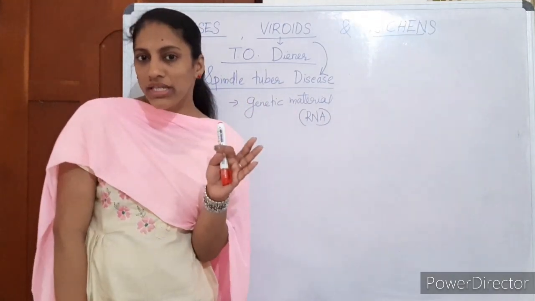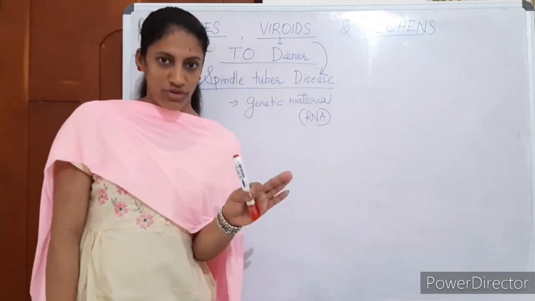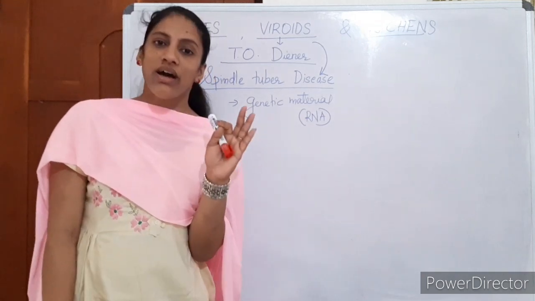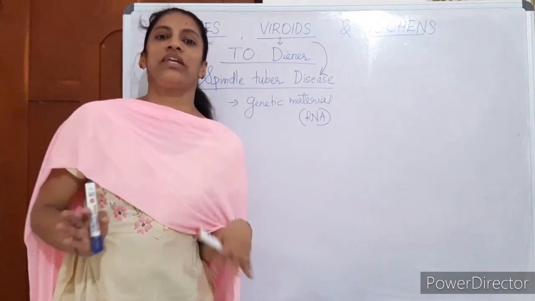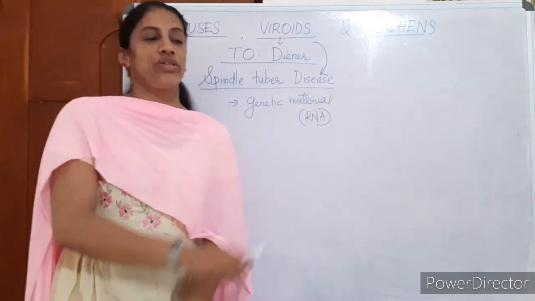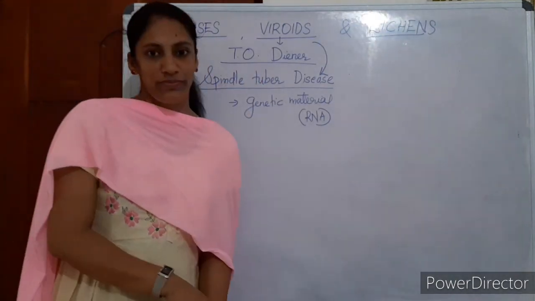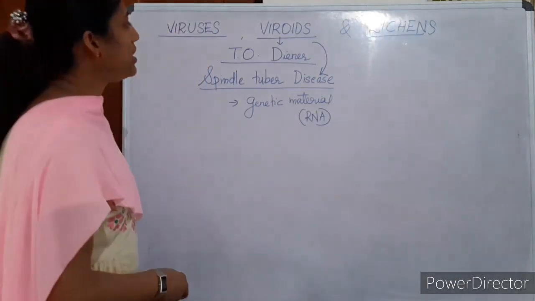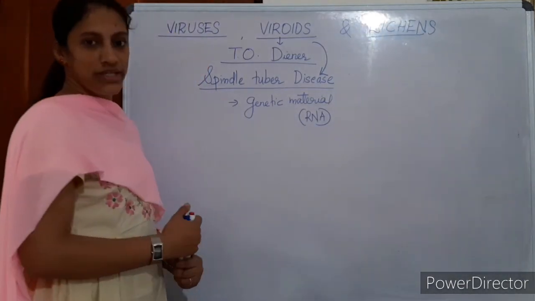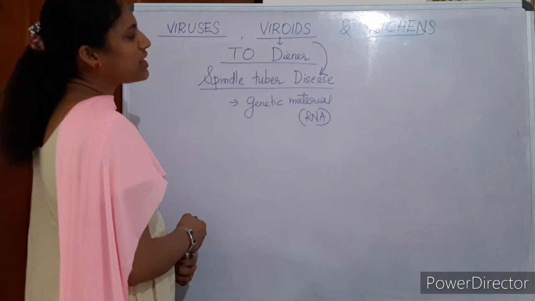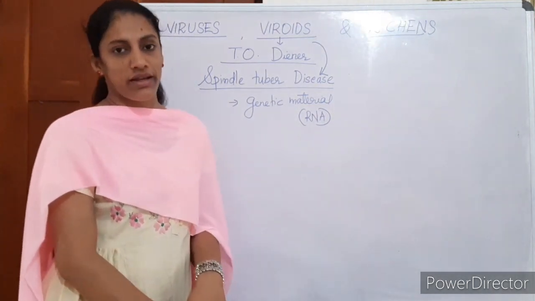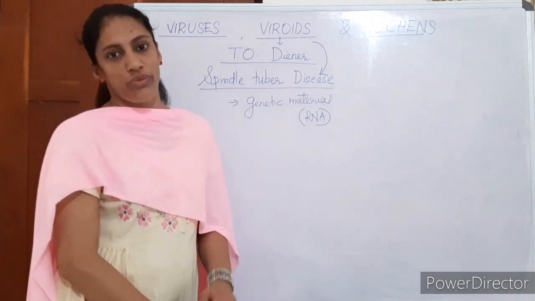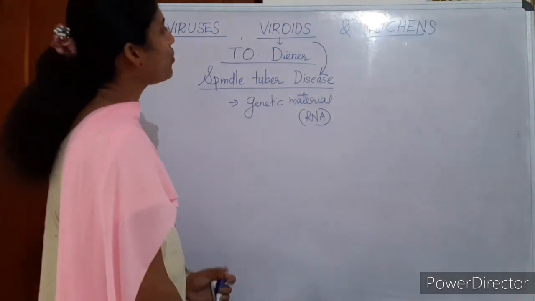What is less than a virus? It does not have a protein coat. It contains only RNA as genetic material, nothing else in the body, but it can infect plants. It was discovered by T.O. Diener. The viroid disease is spindle tuber disease. This RNA has very low molecular weight compared to our RNA and other plant RNA. That's about the viroid.